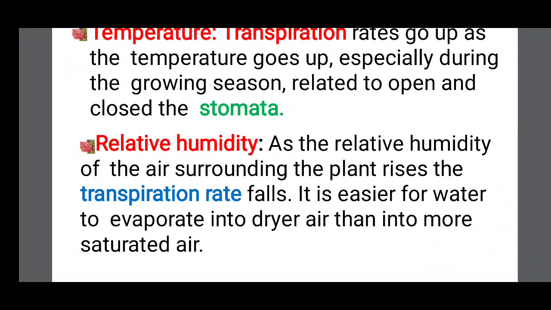Relative humidity. As the relative humidity of the air surrounding the plant rises, the transpiration rate falls. It is easier for water to evaporate into drier air than into more saturated air.